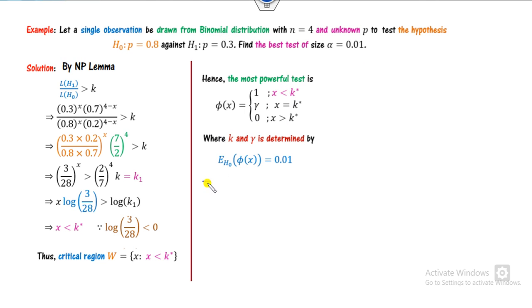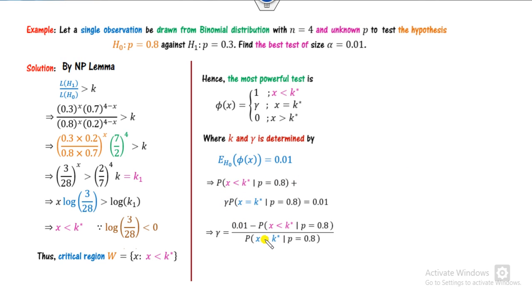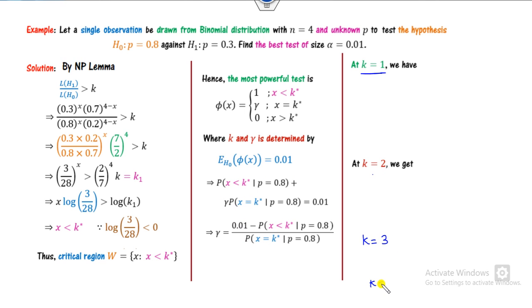So we can start from here. The size is 1 times the probability of x less than k star, plus gamma times the probability of x equal to k star. So this is our condition. Now you can solve it and get the value of gamma from here. Now we can find the value of k star. k star can be 1, 2, 3 or 4.